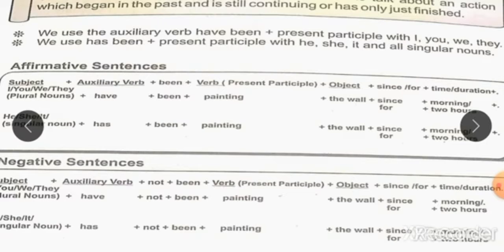Since is used to refer to a specific point in time like morning, evening, 1947, January, February, etc. While for is used for a period of time like 2 hours, 3 hours, 3 days, 4 years, etc.